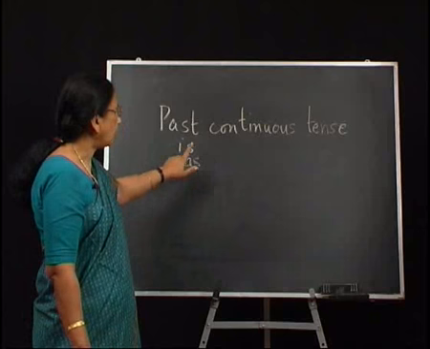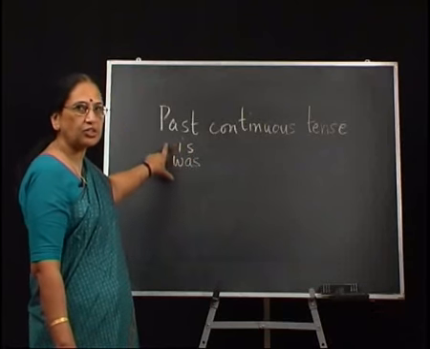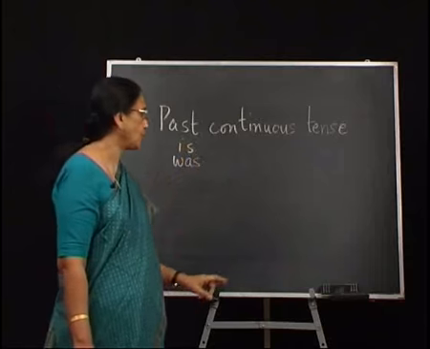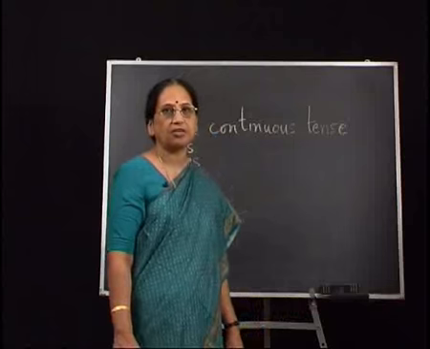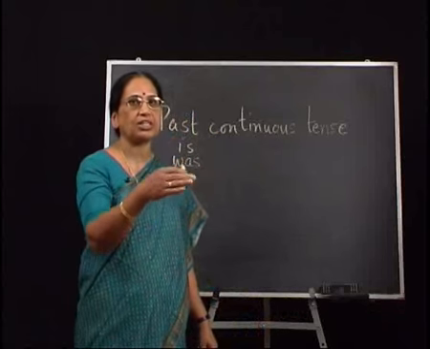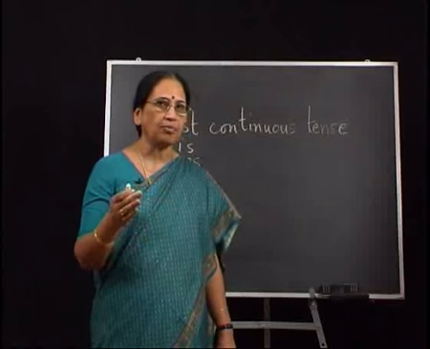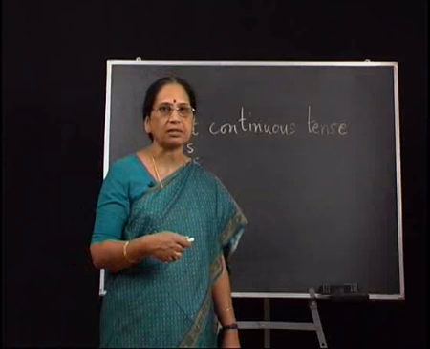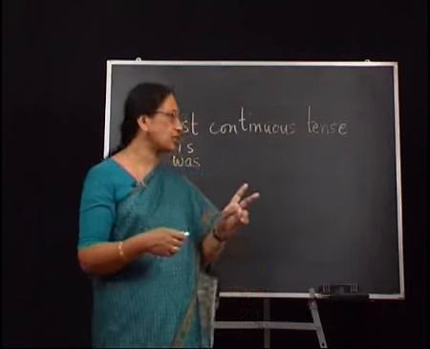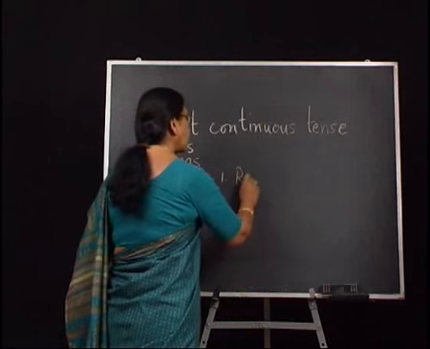Let us see now how we use the past tense form and past continuous tense form and what we use it for. We use the past continuous tense for denoting actions which were in progression when something else happened. For instance, I could say Ram was crossing the road when he was hit by a speeding bus. You will notice that there are two actions. Action 1 is Ram was crossing the road.